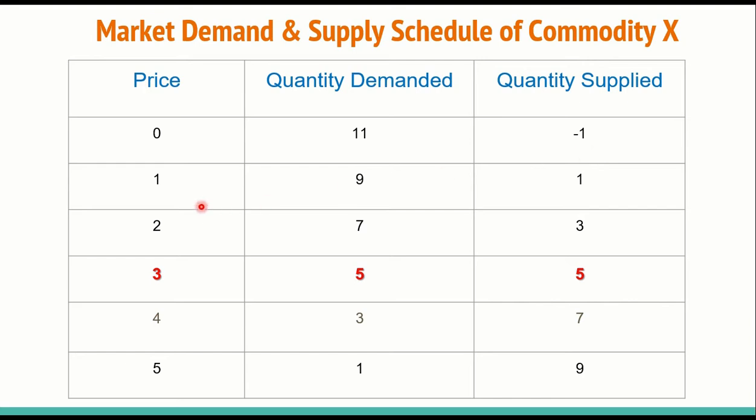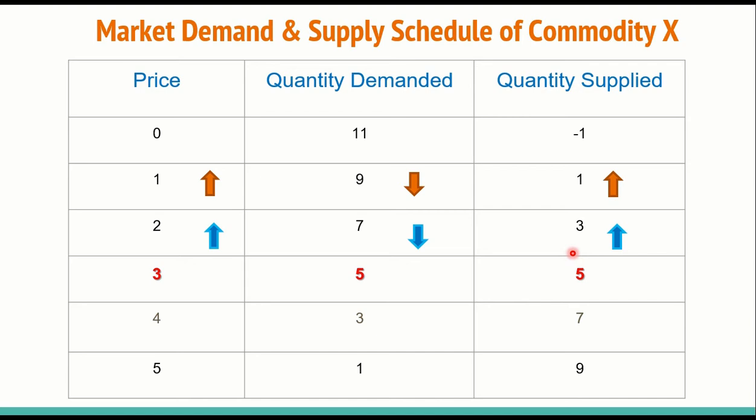When the price is rupees 1, quantity demanded is 9 units whereas quantity supplied is 1 unit. As price rises to rupees 2, quantity demanded falls from 9 units to 7 units and quantity supplied rises from 1 unit to 3 units.